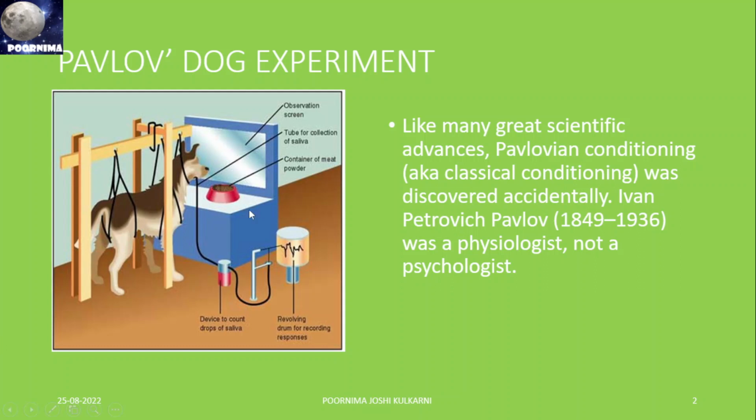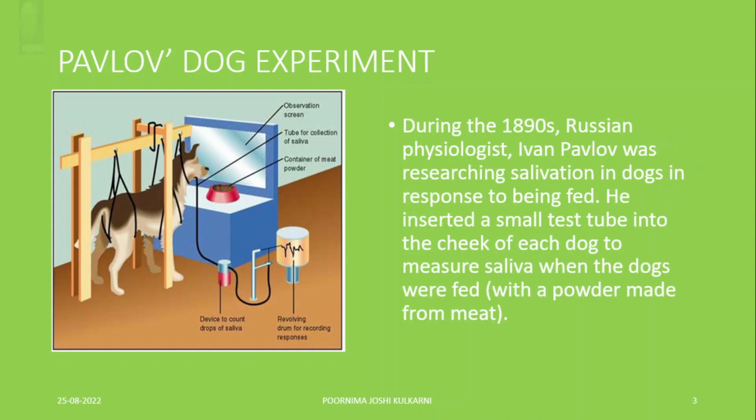His experiment setup had a device to count the drops of saliva, a revolving drum for recording responses, an observation screen, and a tube for collection of the saliva, with a container of meat powder. During the 1890s, Russian physiologist Ivan Pavlov was researching salivation in dogs in response to being fed. He was working on the digestion of food. He inserted a small test tube into the cheek of each dog to measure saliva when the dogs were fed with powder made from meat.